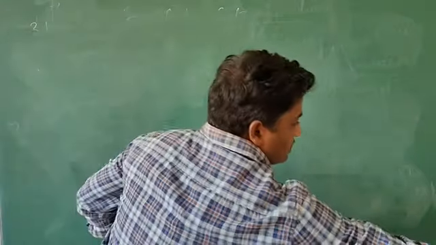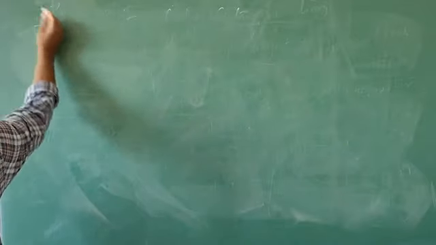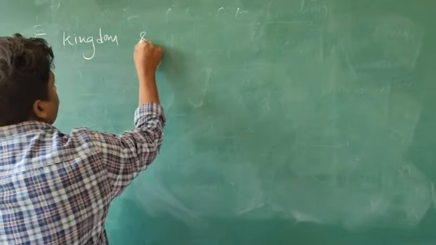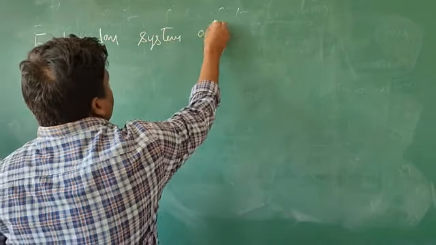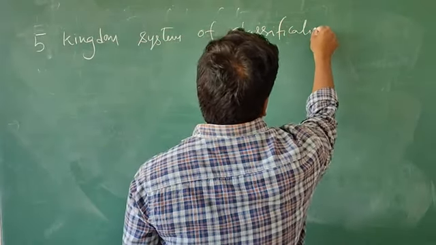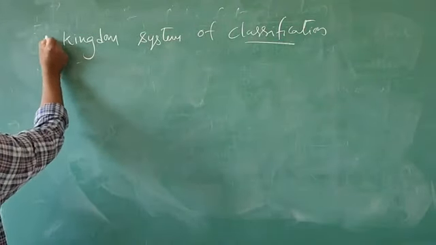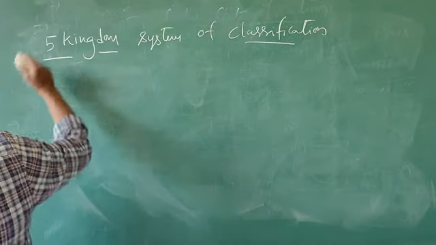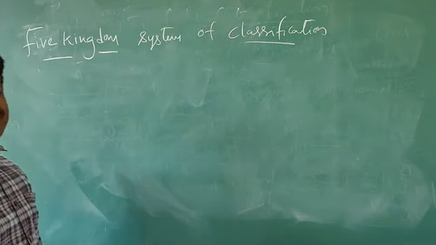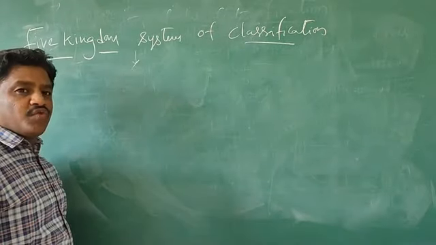The classification system you can see here is the five kingdom system of classification. In this five kingdom system of classification, all living organisms are classified into five groups.